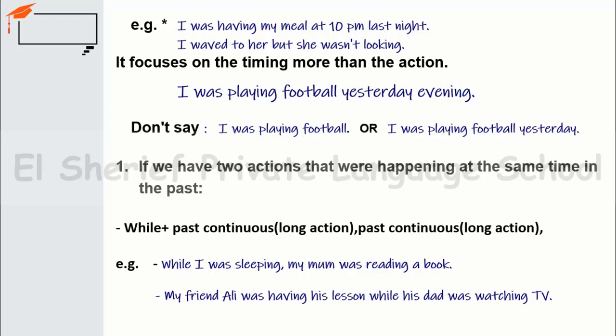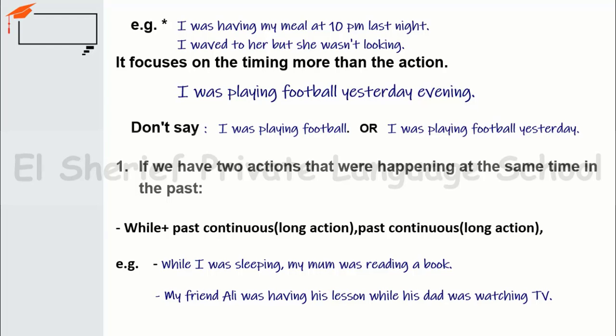Now we will know how to connect, or how to link, the past continuous and the past simple. Number one, we have many cases, but for number one, if we have two actions that were happening at the same time in the past, two actions that were happening, this is a long action, I will use while.